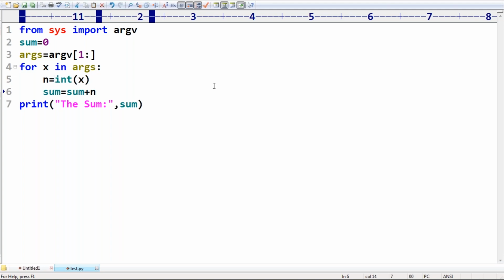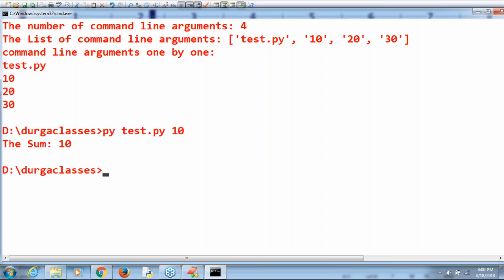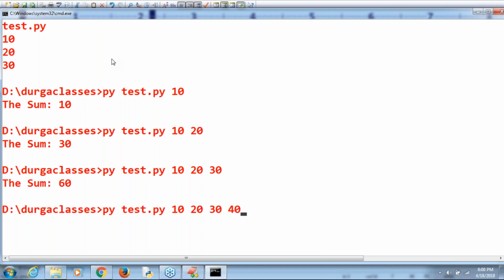Can I execute this code? Why am I taking argv of 1? You know the reason: because I don't want to consider the file name. I want to consider only data. Now I am running py with just 10. What is the sum? If I'm not passing anything, what is the sum? Okay, 10. The sum value is 10. If I pass 10, 20, the value is 30. If I pass 10, 20, 30, sir, 60. If I pass 10, 20, 30, 40, 100 is the value.